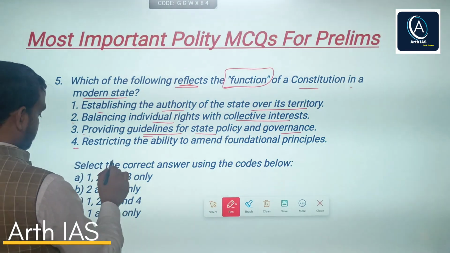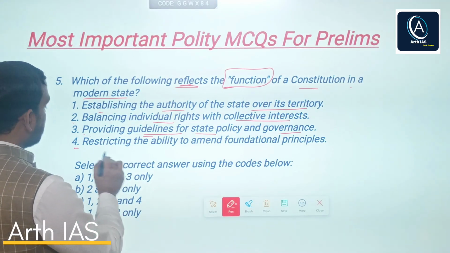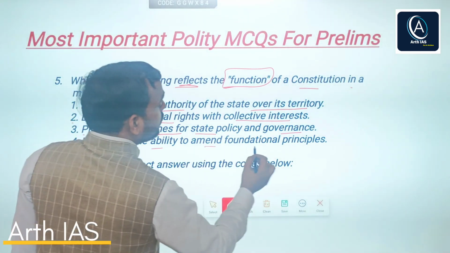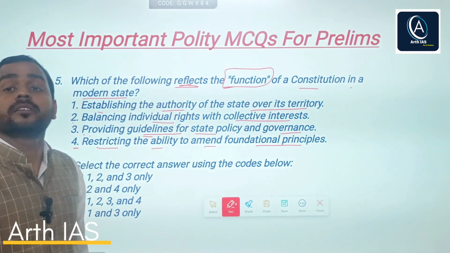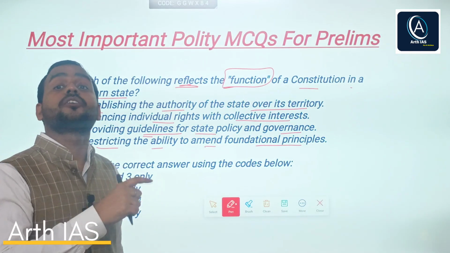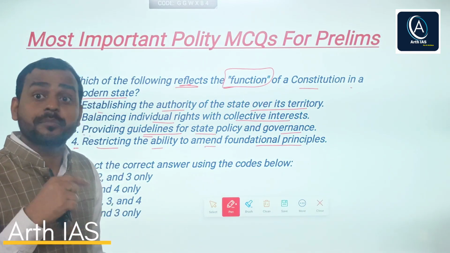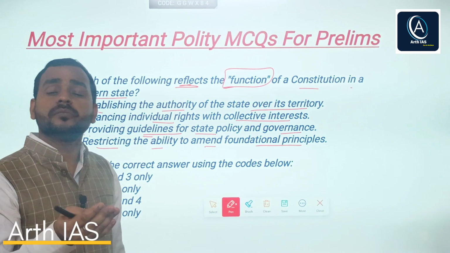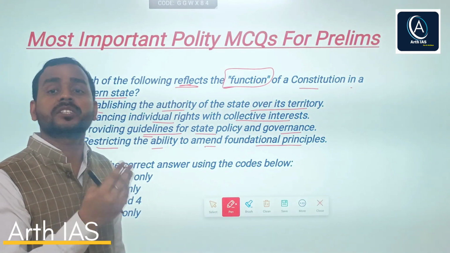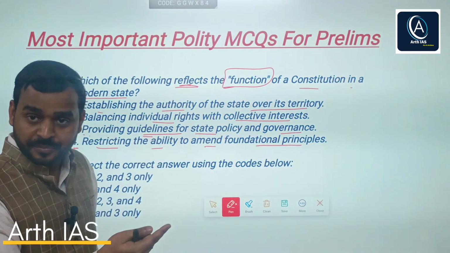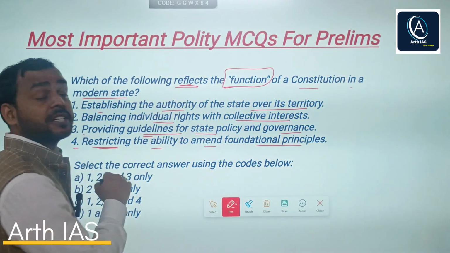Fourth says restricting the ability to amend the foundational principle. Obviously, foundational principle means you can say doctrine of basic structure. There are certain foundational values, foundational principles or basic structure that cannot be altered. These are restricted.